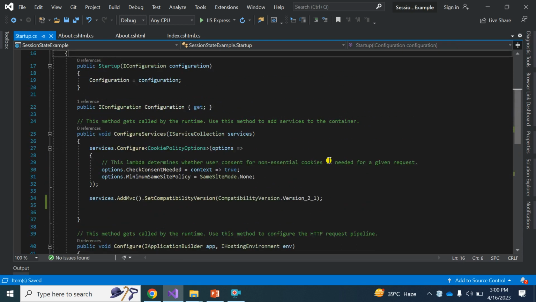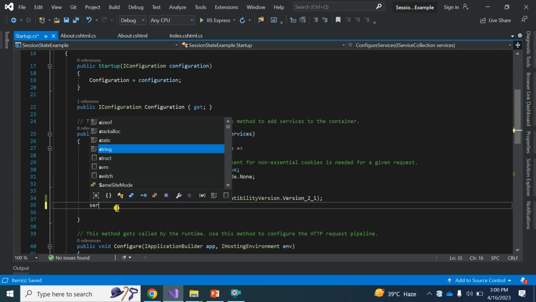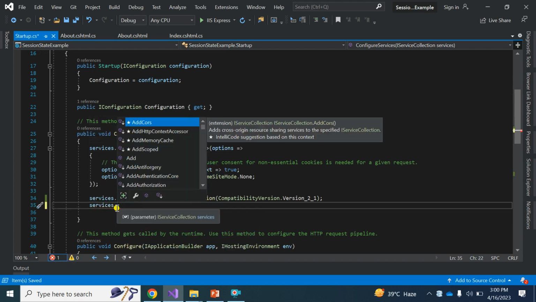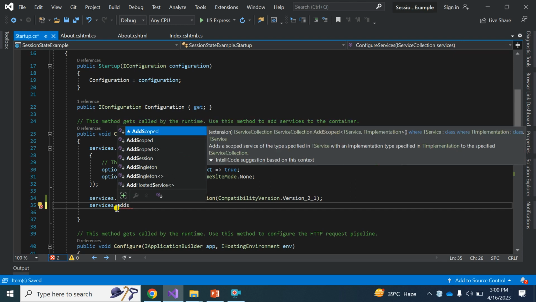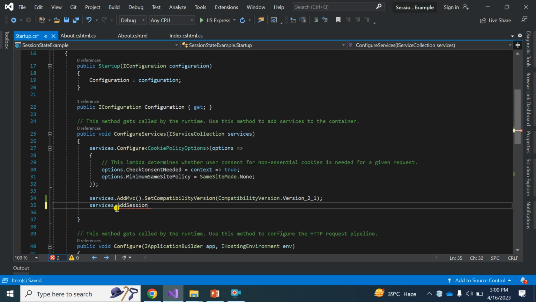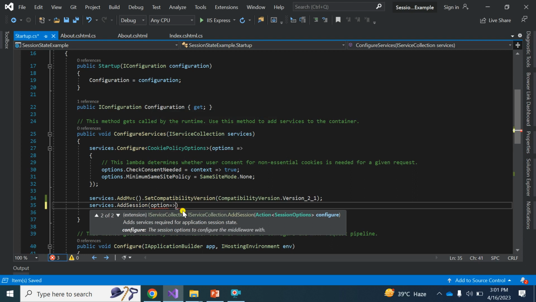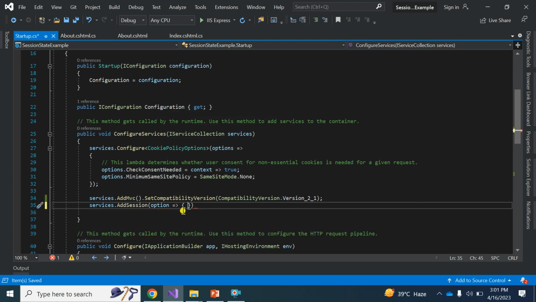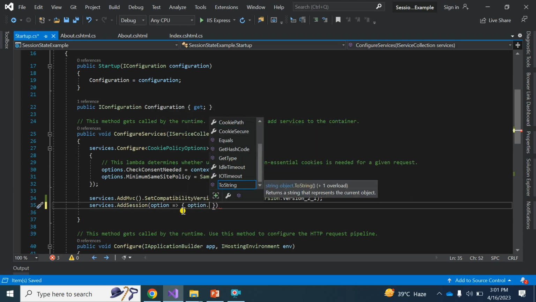Then in ConfigureServices, I need to also register that particular service and set the default timeout. So services.AddSession, and the parameter is the IServiceCollection options, right? It's an anonymous method. Options.IdleTimeout, I need to set.